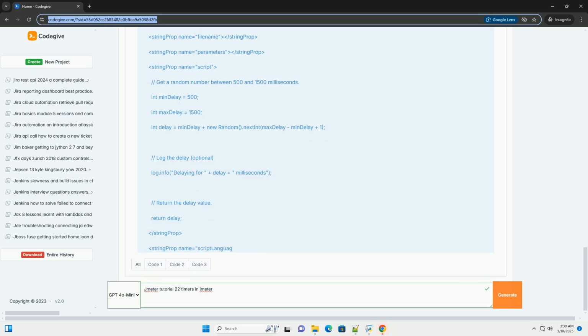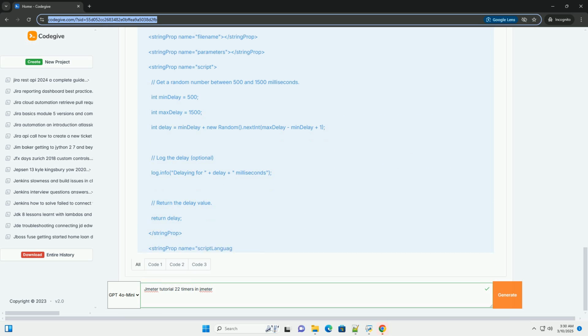Use descriptive names and comments. Use appropriate units. Remember that timer delays are specified in milliseconds. Be careful to use the correct units to avoid unexpected delays. Don't overcomplicate. While timers are essential for realistic load testing, avoid overcomplicating your test plan with too many timers.